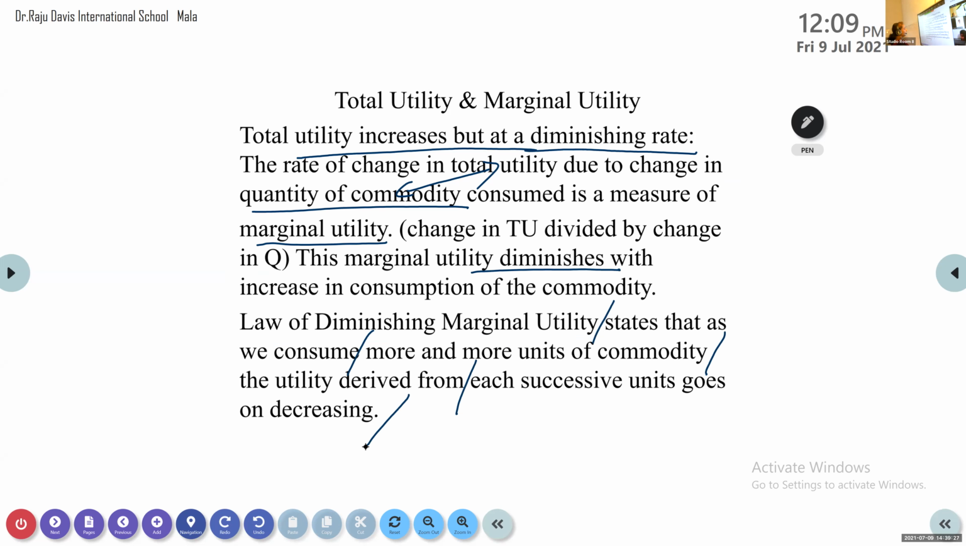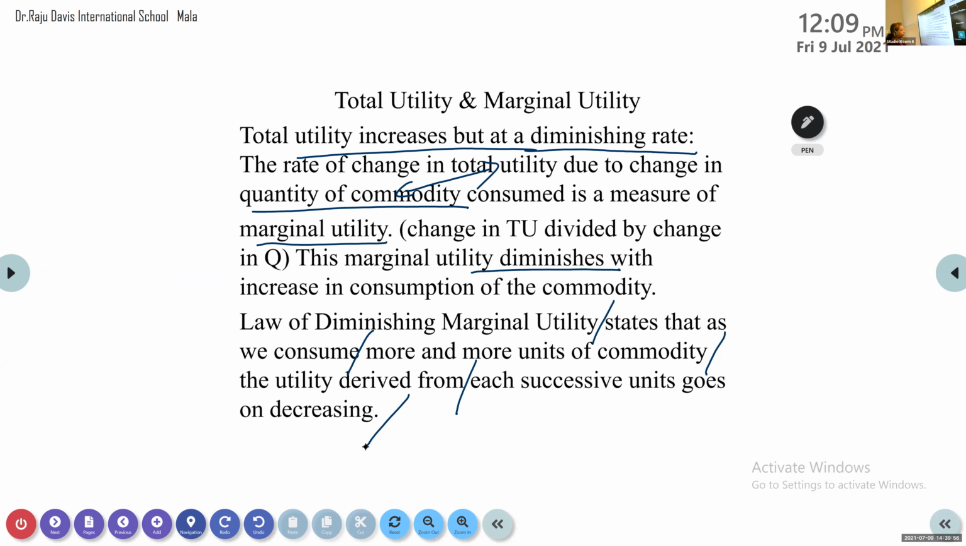Okay, what is the law here? Ellen Thomas, can you tell? Yes, ma'am. The law of diminishing marginal utility states that as we consume more and more units of commodity, the utility derived from each successive unit goes on decreasing.